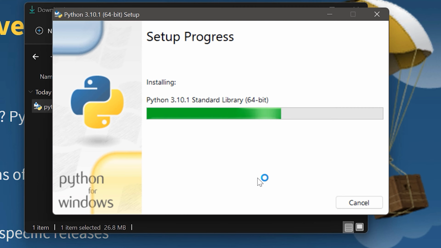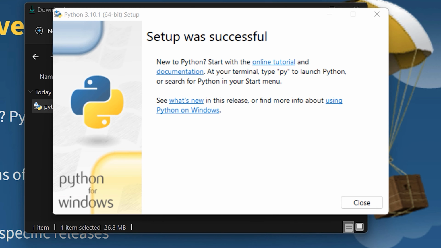If you have a Mac computer or Linux, you can use the links provided and read any documentation for installation. I don't have access to a Linux computer or Mac, so you'll have to kind of figure that out on your own. If you have a Chromebook, there's plenty of tutorials on how to do that as well. I think there's two options. You can install Linux on your Chromebook, or PyDroid 3 is a good app that you can get from the App Store that'll also install Python on your Android device. And that's pretty much it for installing Python on your computer.